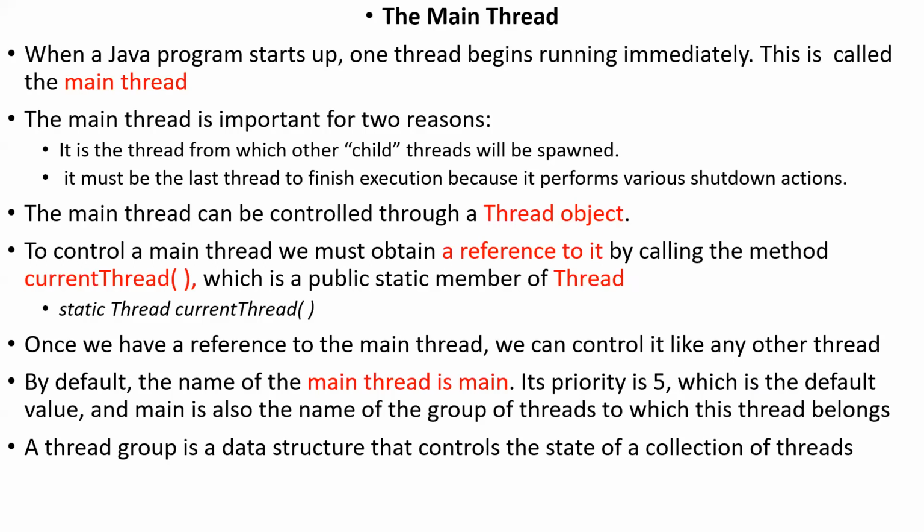If you want to have control over this main thread, we can do that by using the currentThread method. By using that, we can get control of the main thread and perform operations on it. We can change the main thread name, and we can do some other operations.